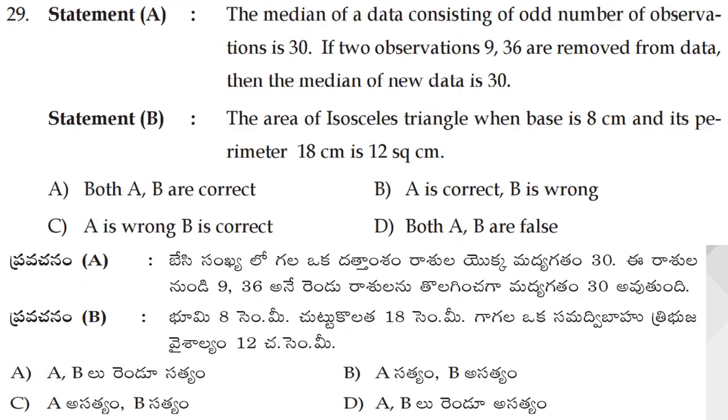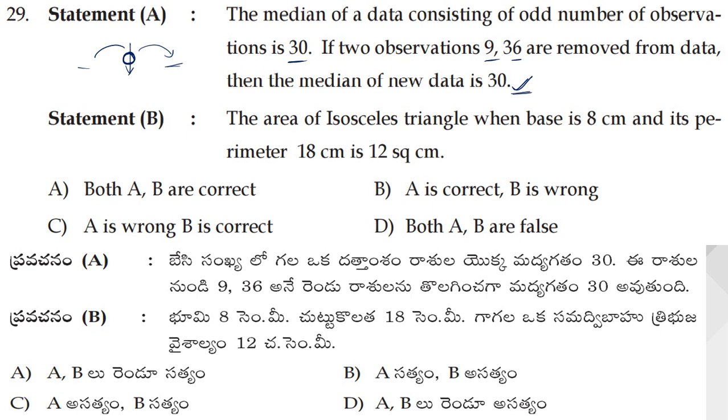Okay, next, moving on to question number 29. If the median of the data consisting of an odd number of observations is 30, so odd number of observations means you will have a middle term, only one term in the middle, right? So that is 30. If two observations 9 and 36, so 9 is less than this and 36 is greater than this, are removed, one from the left and one from the right, then on both sides we have one observation removed, which will balance the given data. Again the median will be the same, so the median of the new data is 30, hence the statement is correct.